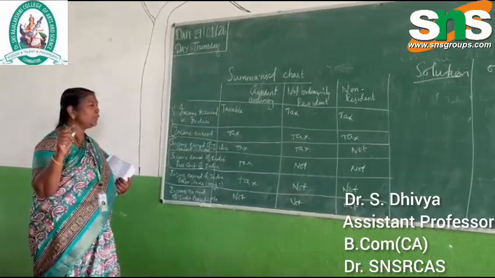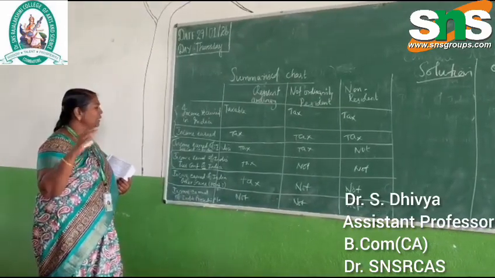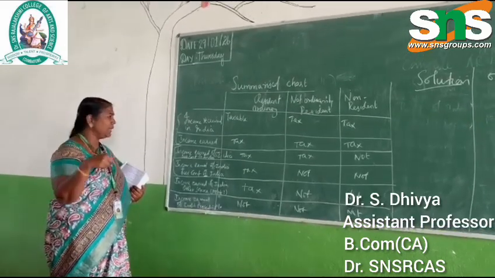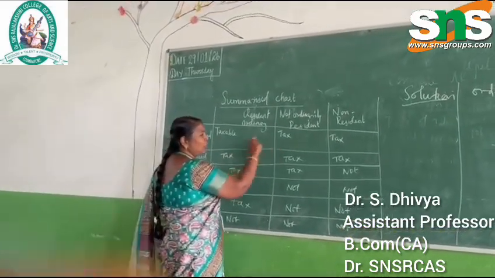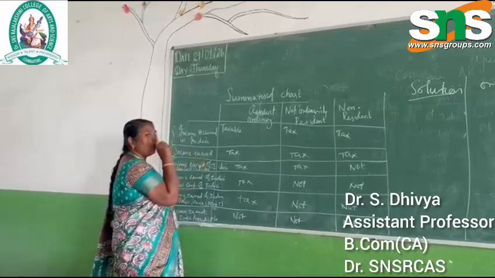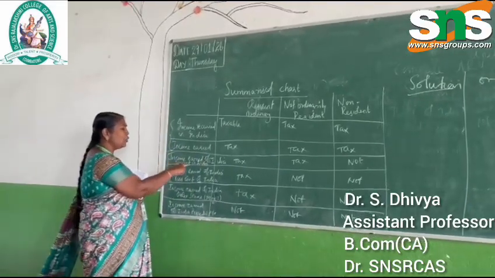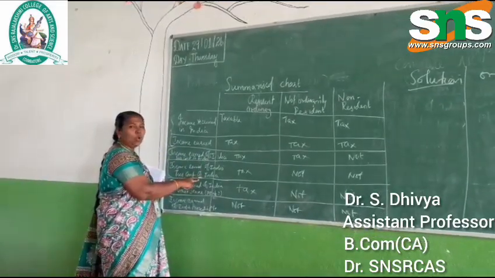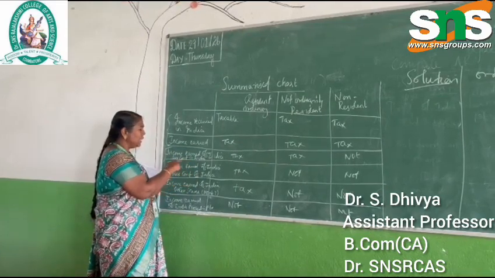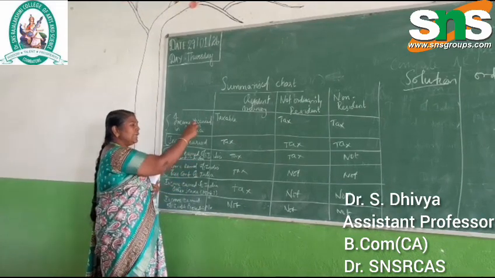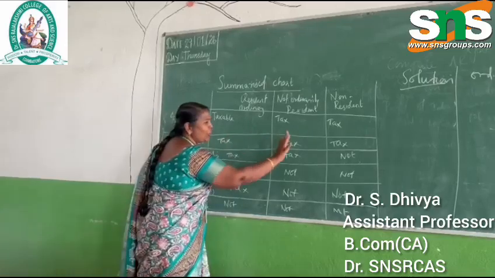When the income is received in India, or the income is earned in India, it is taxable for all the three. But the thing we have to notice is whether it is controlled in India or controlled outside India. The income earned or received in India is taxable for all the three.